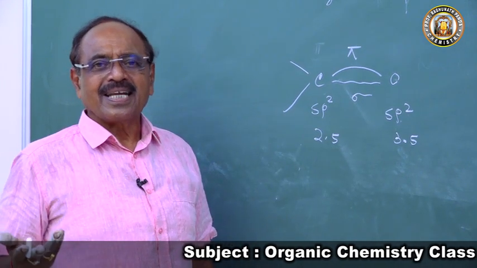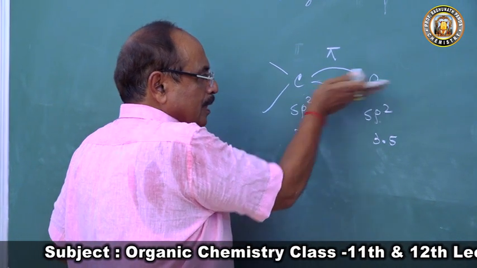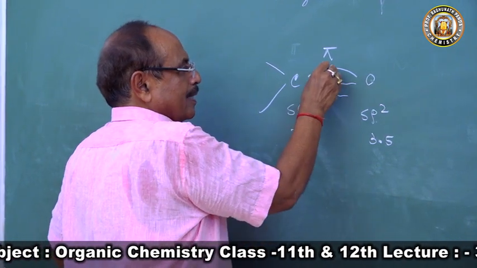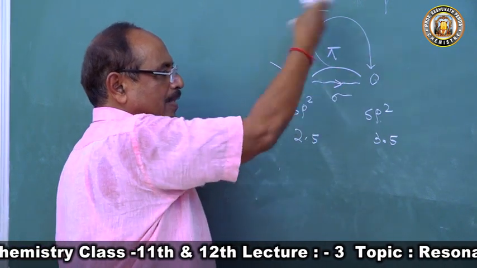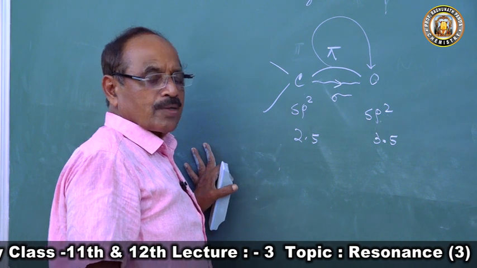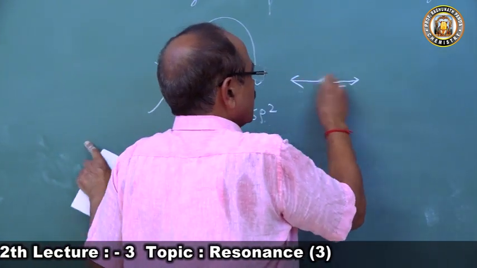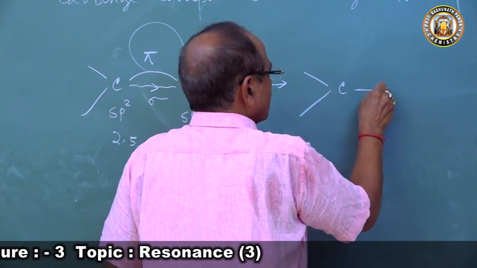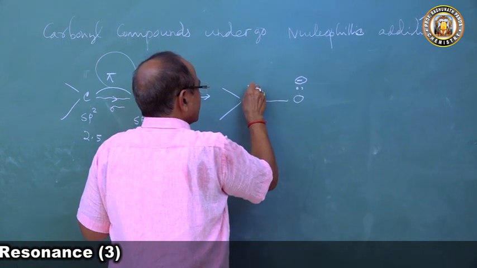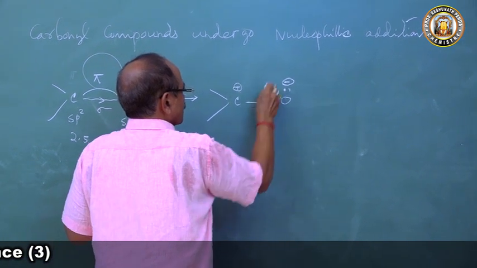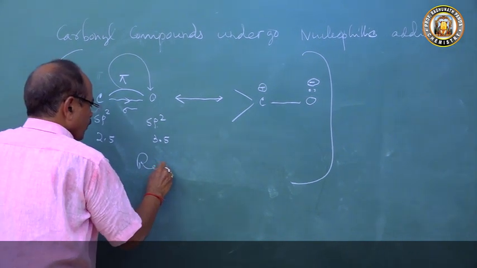So what is the tendency then? There is always a drift of electrons, so there is an inductive effect, a push of electrons, and there is an electromeric effect, and there is always a tendency for the electron pair to go this way. So what will happen now? This will exhibit resonance. So C=O, with a negative charge here and a positive charge here. These are the two resonating structures of the carbonyl group.